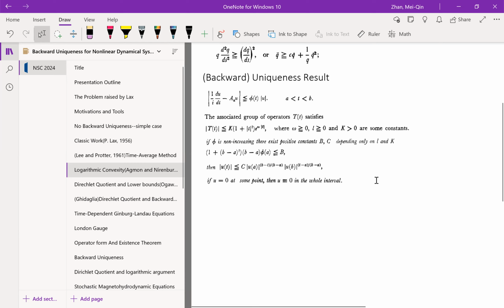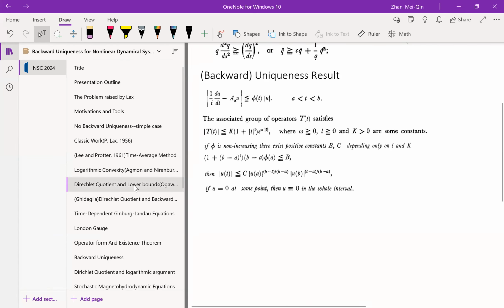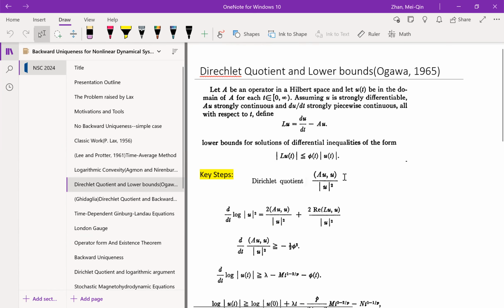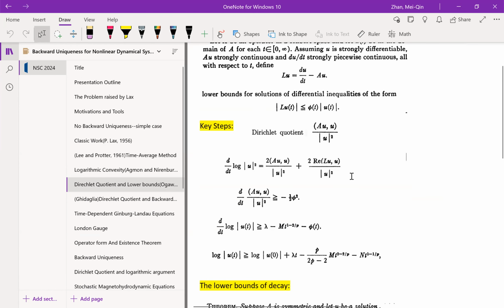So that is the backward uniqueness problem provided by them. And by studying their method, Agmon and Nirenberg realized that the key ingredient is the so-called Dirichlet quotient. And then again, the problem he studies is Lu = du/dt - Au, and the requirement for Lu is that the L2 norm of Lu is bounded by phi(t) times the L2 norm of u.